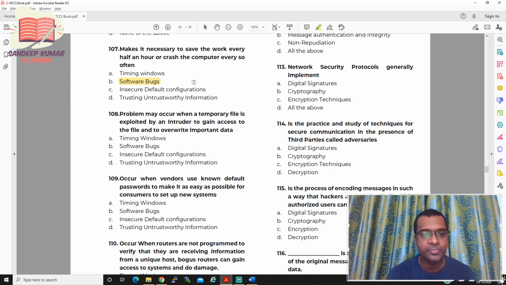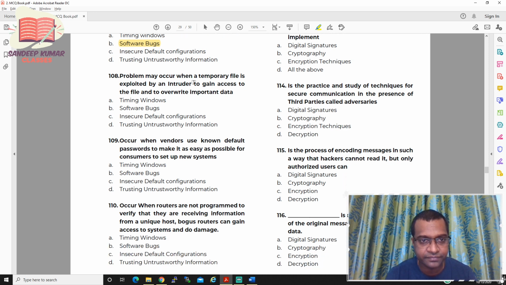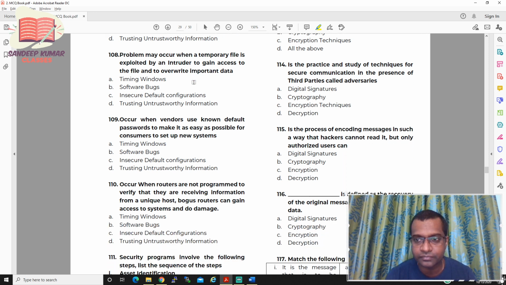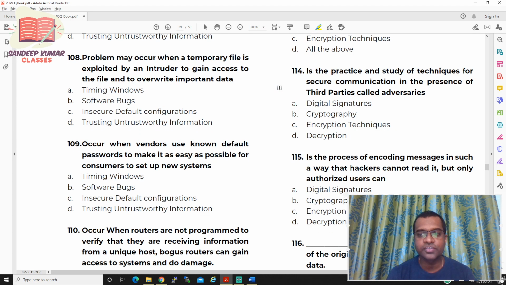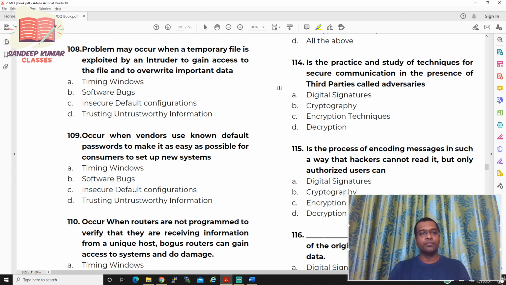Now let us move to question number 108. Problem may occur when a temporary file is exploited by an intruder to gain access to the files and to overwrite important data.